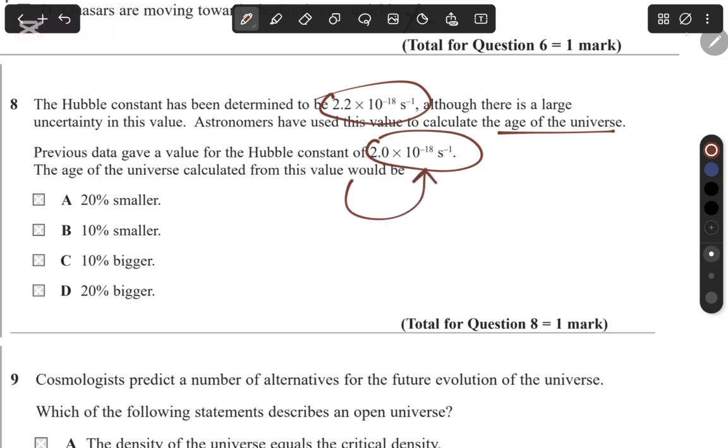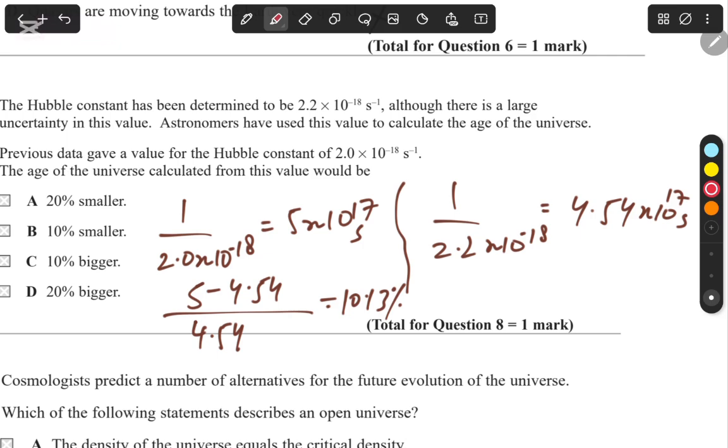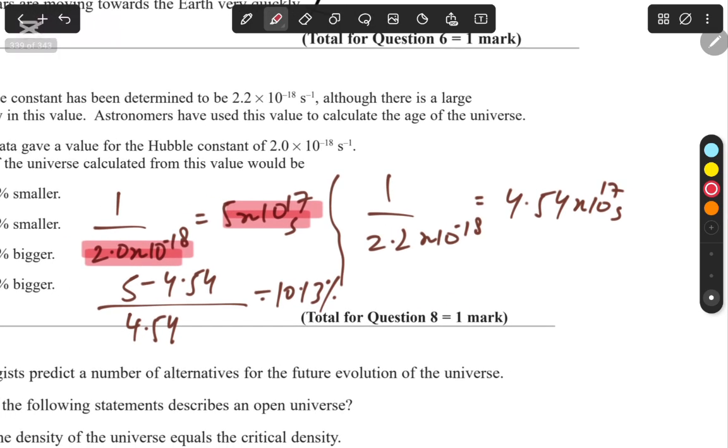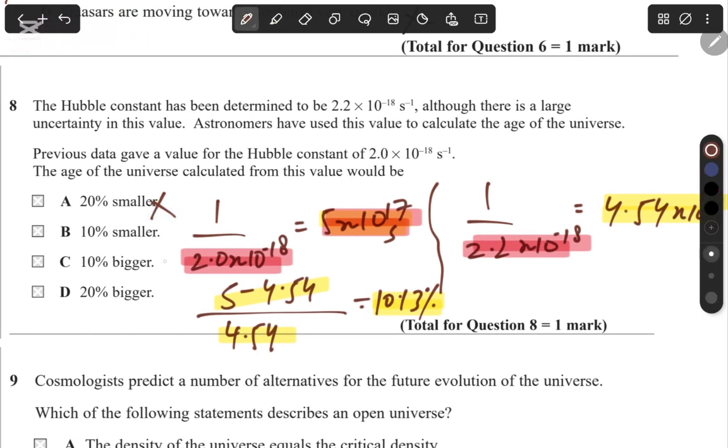Again, they've given you a bunch of options. So what I've done here is I've taken the values and calculated the age of the universe. When the Hubble constant value is 2.0 times 10 to the power of minus 18, it's 5 times 10 to the power of 17 seconds, and when it's 2.2 times 10 to the power of minus 18, it's 4.54 times 10 to the power of 17 seconds. Then I've found the percentage difference between these two values, and that's going to be 10%. So with that, I can say my option A and my option D are wrong because my percentage difference is 10%.